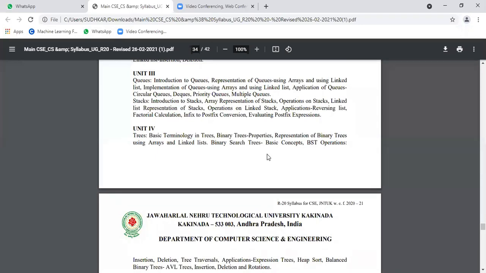There are two types of data structure, linear data structure and non-linear data structure. I'll show you the PPT so that you can clearly understand. Just for the sake of the syllabus, I'm telling here. So tree is also one type of data structure. What does a tree have? A tree has roots.